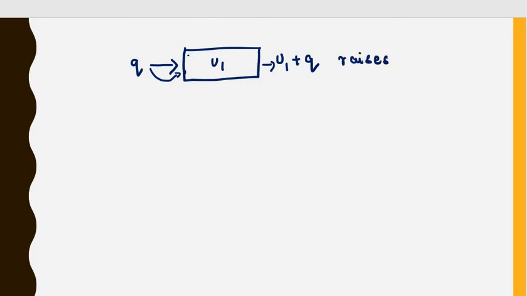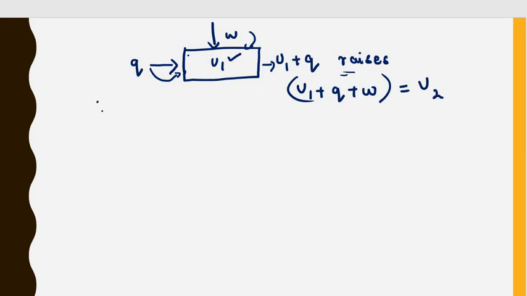Similarly, if work is done on the system, again the internal energy raises, and it will be U1 plus Q, which is the heat absorbed by the system, plus W, the work done on the system. The initial energy was U1, but when heat was absorbed by the system and work done on the system, our new energy becomes U2, which is our final energy.